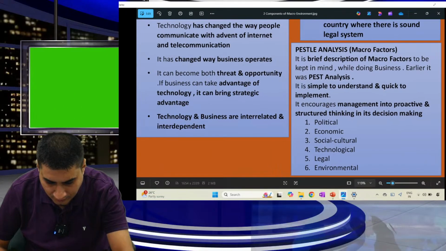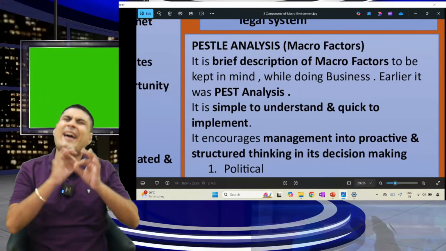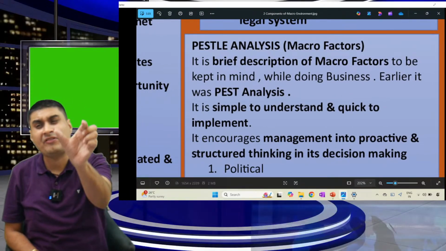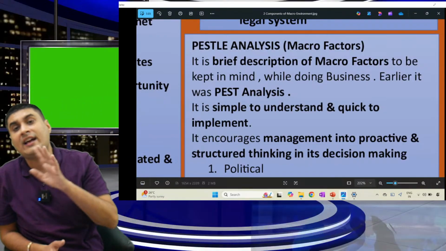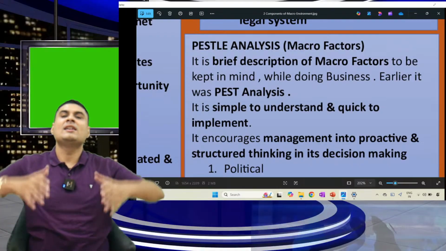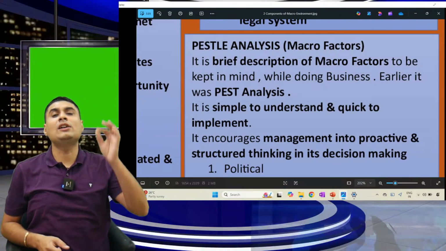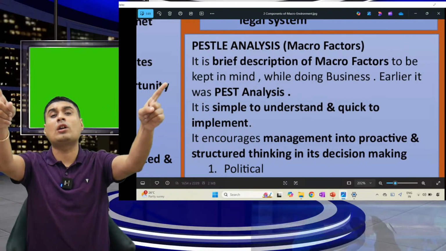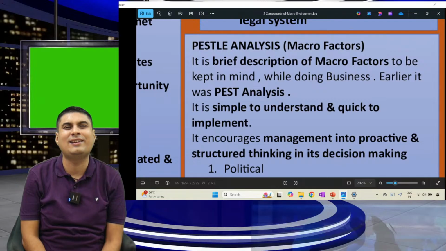Over. One last time I will speak this entire thing. What can come? Very simple. PESTLE is nothing but a brief description of macro factors. They did not like our technique, so they introduced their technique. Earlier name PEST. It is proactive thinking. So tell the full form of PESTLE. While doing business, you have to keep in mind micro or macro, both. Along with micro, macro, don't forget PESTLE.